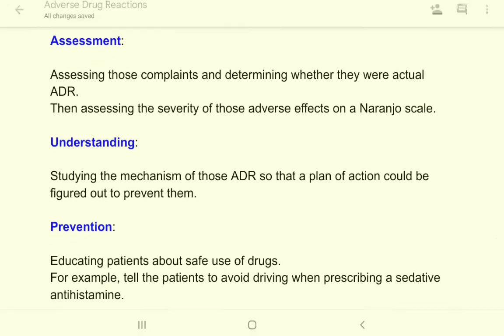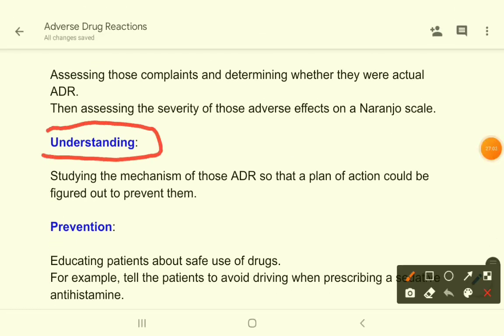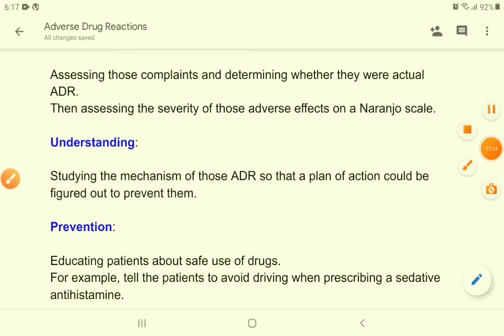Then understanding. What is understanding? Studying the mechanism of those adverse drug reactions so that a plan of action could be figured out to prevent them. That means we have to understand how this adverse effect develops, so that we can plan a preventive measure. And the last thing is prevention.